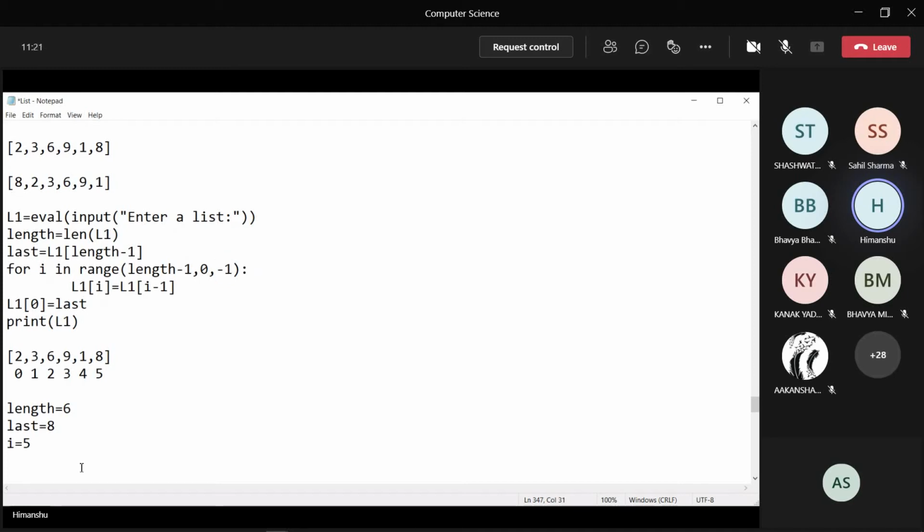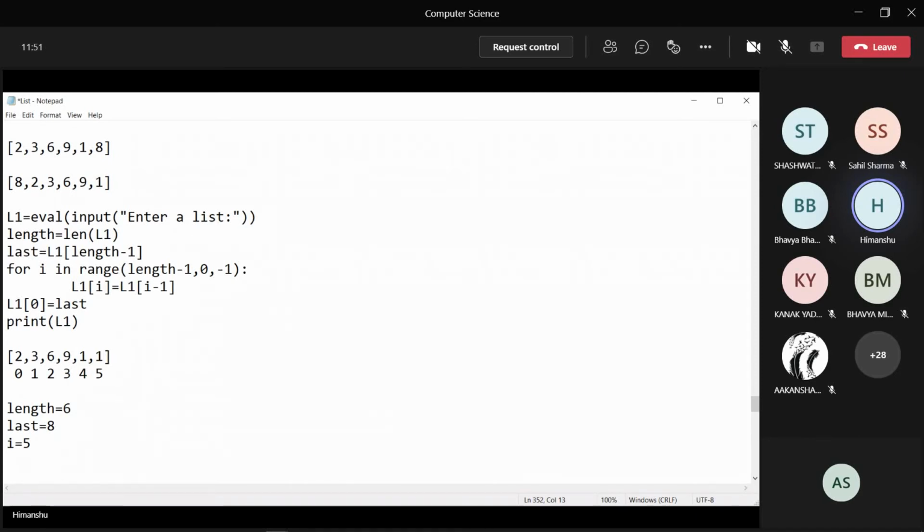So, in the first iteration, the value of i is 5. Now you know that in Python the assignment is from right to left. So the value which is at L1 of i minus 1, the value of i is 5, 5 minus 1 is 4. So the value 1 at index 4 should go to the position L1 of 5. It means it will be copied, and in place of 8 it will now become 1.